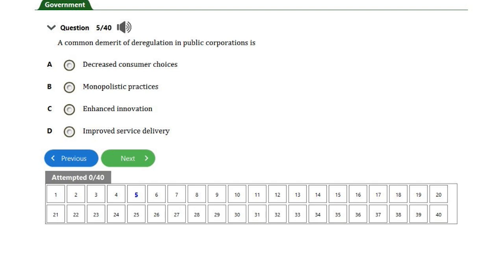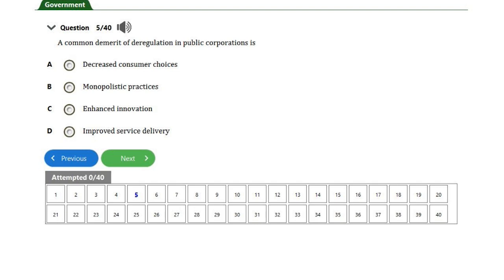If you look at the question very well, what is even deregulation? Deregulation is removing or relaxing government laws that have been on ground. That is what deregulation is talking about, reducing or relaxing government laws that have been put in place.